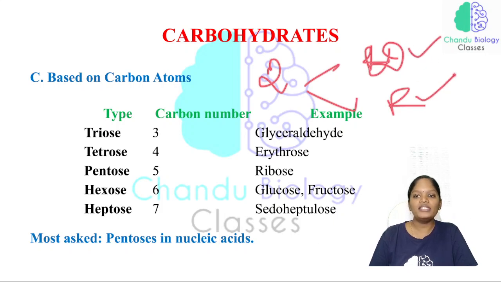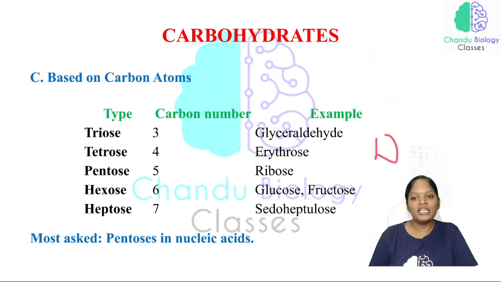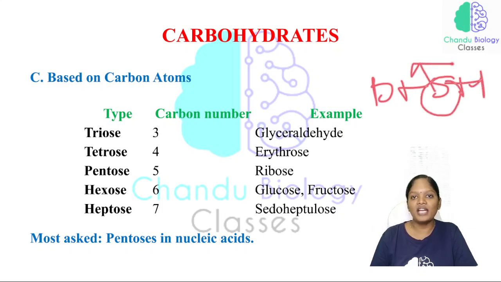And both of these have, so DNA, how can we define the DNA? It is a polynucleotide. So many nucleotides together we are calling them a polynucleotide, and a group of polynucleotides we are calling a deoxyribonucleic acid. See, what is a nucleotide? Base, sugar and phosphate. And here comes the sugar, and this is nothing but a carbohydrate.